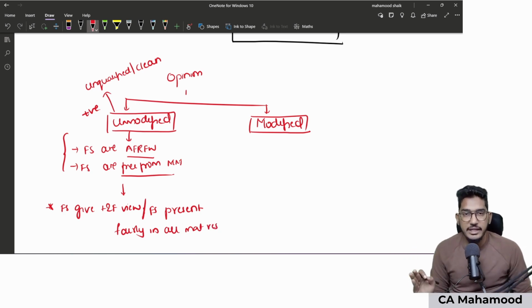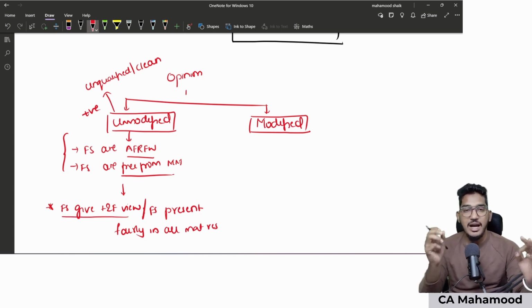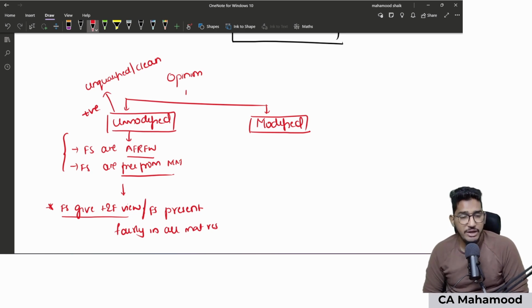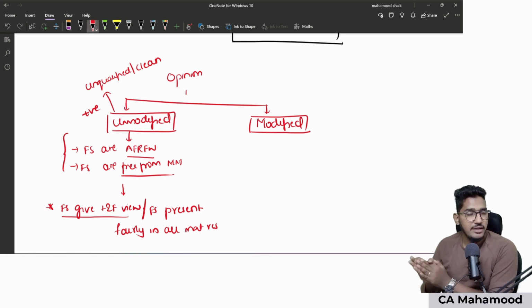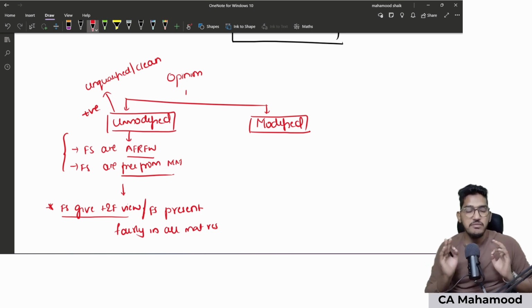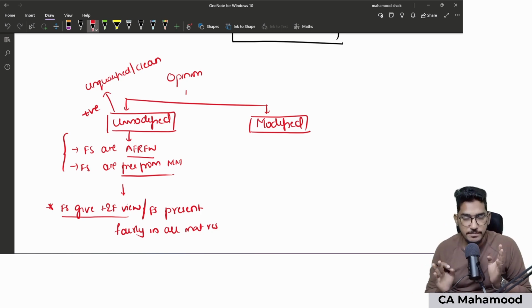Don't use your creativity and draft new sentences. When you want to give unmodified opinion, you have to use one of these two phrases. Either say financial statements give true and fair view, or financial statements present fairly in all material respects. So the moment you find any of these phrases in the auditor's opinion paragraph, that opinion is an unmodified opinion. This is the definition of unmodified opinion.